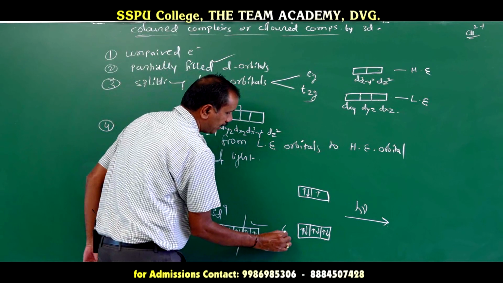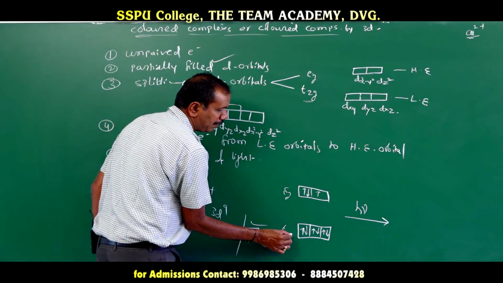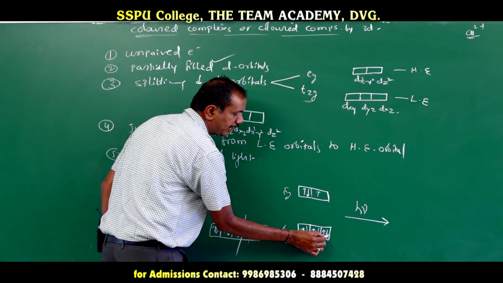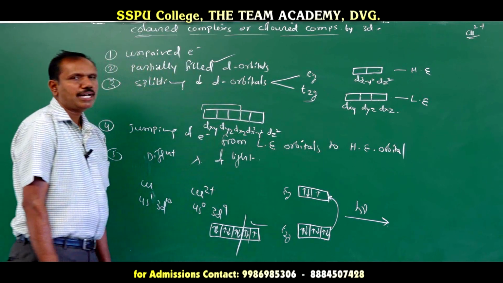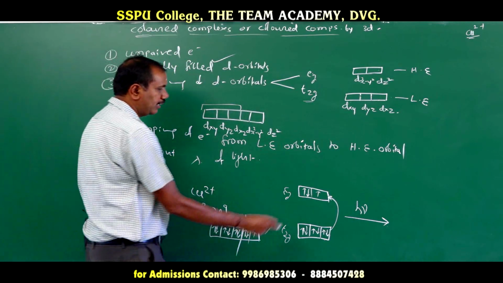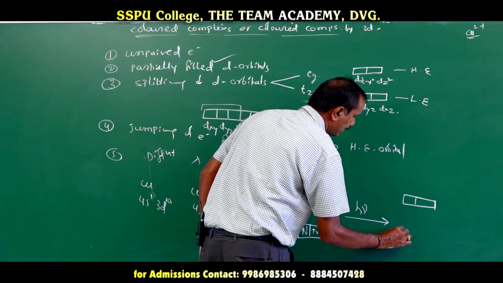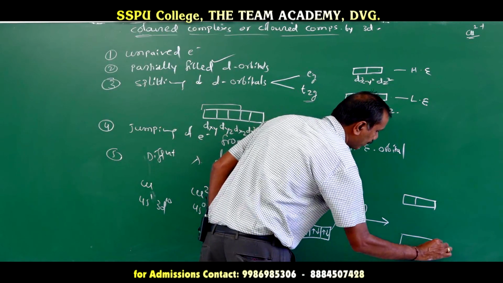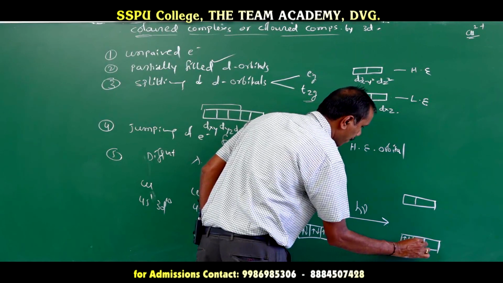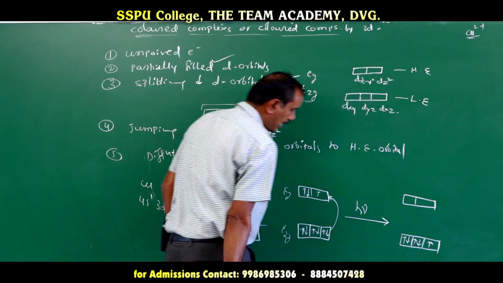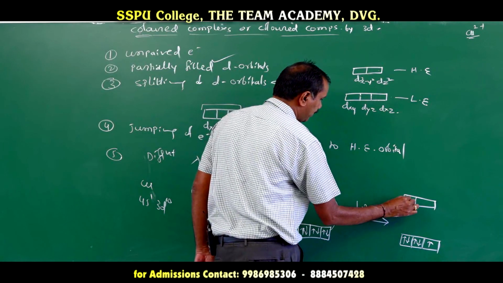the electrons present in the t2g set, which is the low energy set of orbitals, can absorb a certain wavelength of radiation. So, finally, those electrons will jump to the higher energy. Once they go to higher energy, the stability will decrease. One electron from the t2g set can jump to the eg set of orbitals.